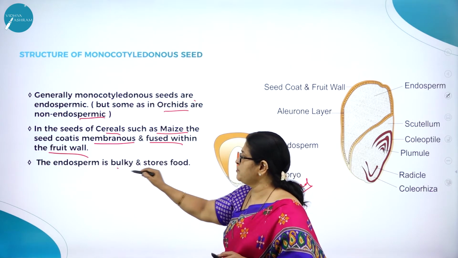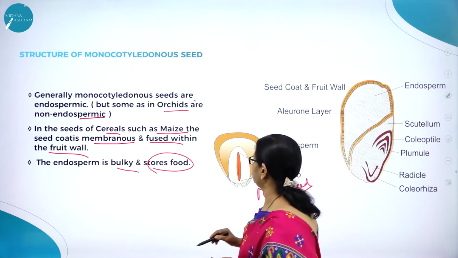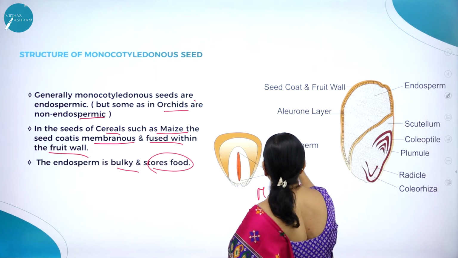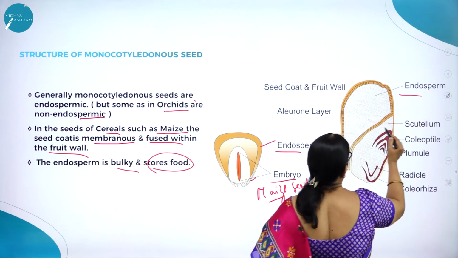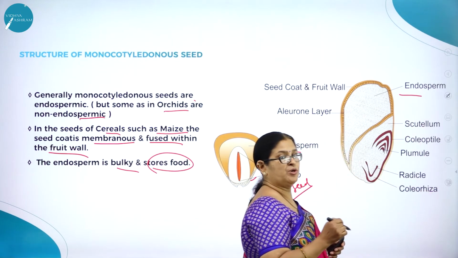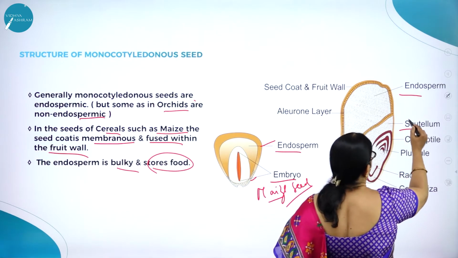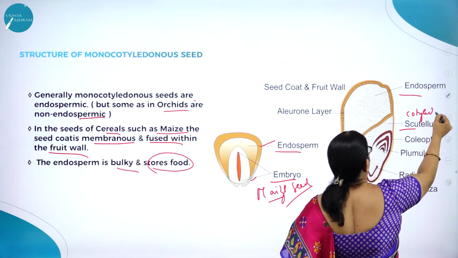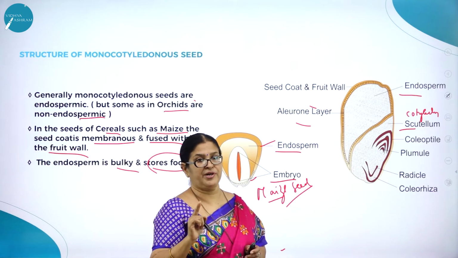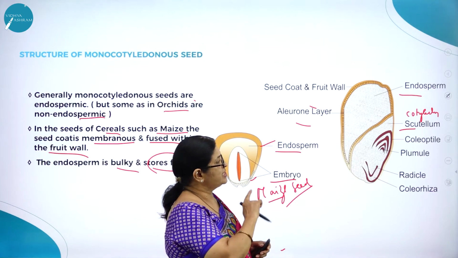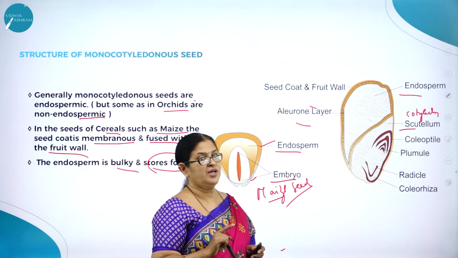Now here the endosperm is bulky and stores what? Reserve food material. Here you can see this is the endosperm and this is the developing embryo. Here you can see the endosperm, and the cotyledon of a monocot is called the scutellum. This diagram is very, very important from the examination point of view. Definitely this diagram is going to appear in your exam.